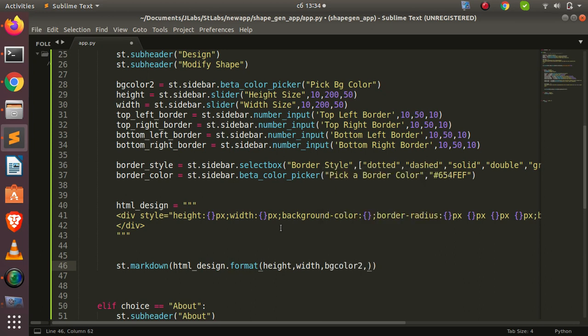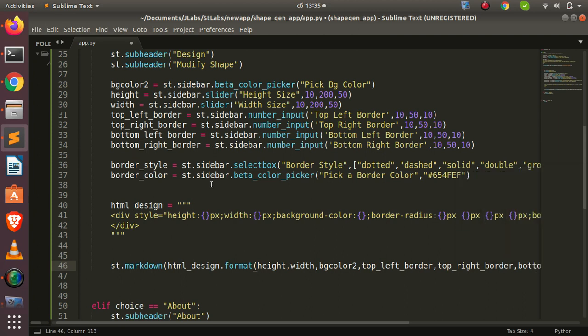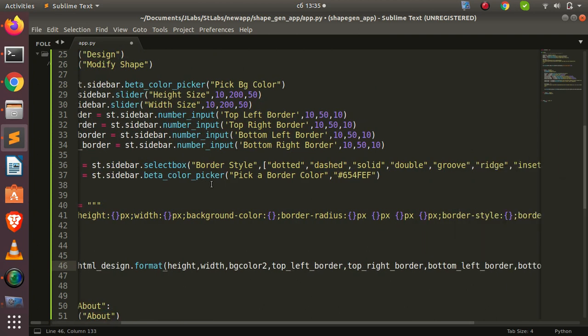And then the next one is going to be for the border radius. For the border radius, you have top left, top right, bottom left, bottom right. So it's going to be top left first, then top right, then bottom left, then the last one is going to be bottom right. Something very simple.